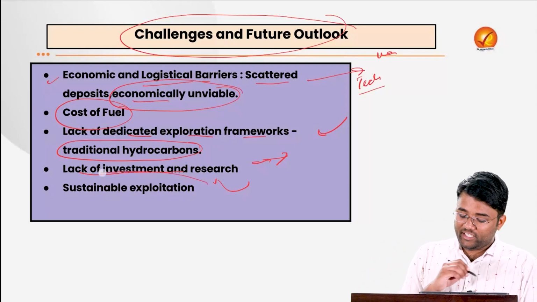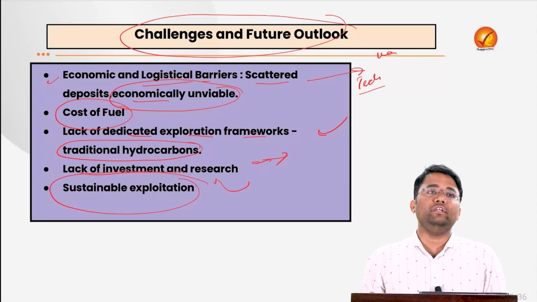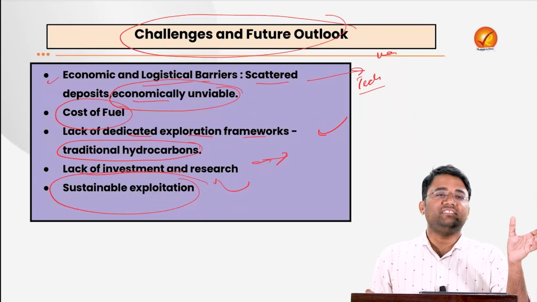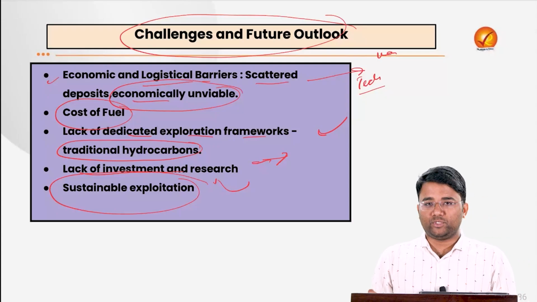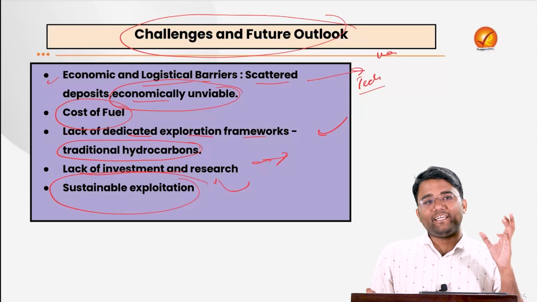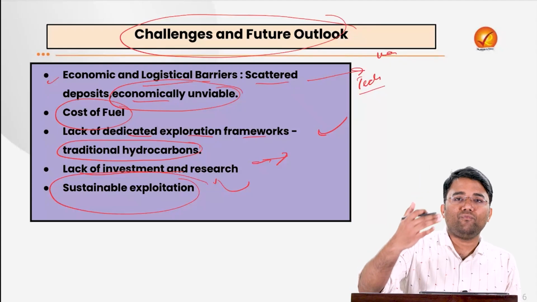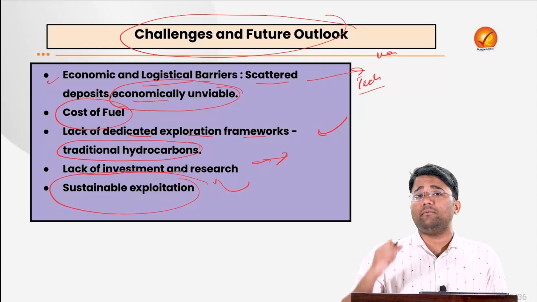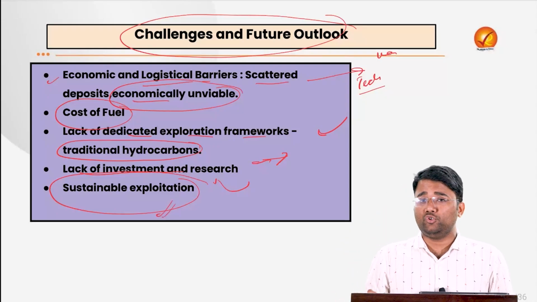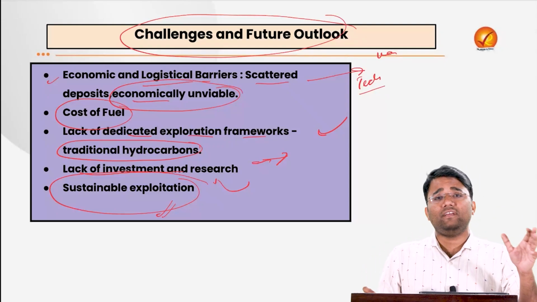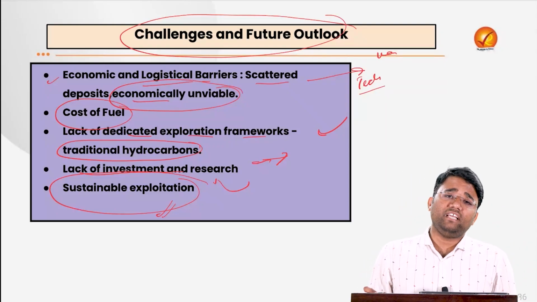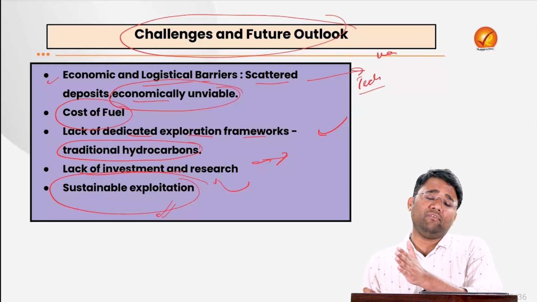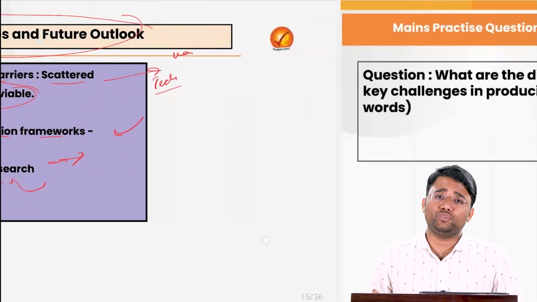And sustainable exploitation is also one of the major concerns, because we know that it can be present in some areas of cracks, or in some areas where volcanic eruptions have happened. So what is the technology that can be used with the help of which we can go for sustainable exploration, as well as dig out the hydrogen in a sustainable manner? That is the technology that we need to develop, that the exploration as well as the extraction of the hydrogen that we are doing should be done sustainably, keeping in mind the environmental concerns as well as the concerns of the future generation.